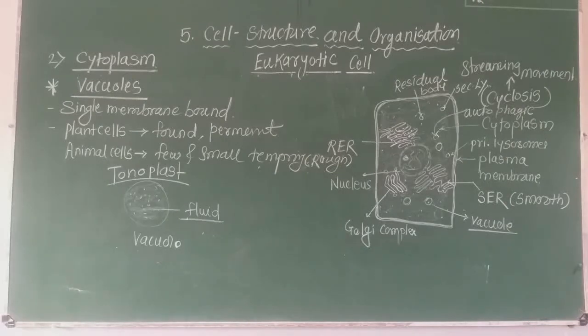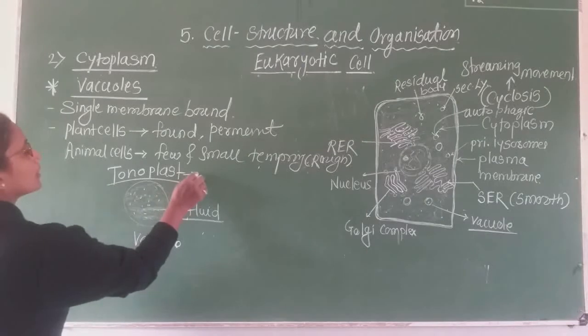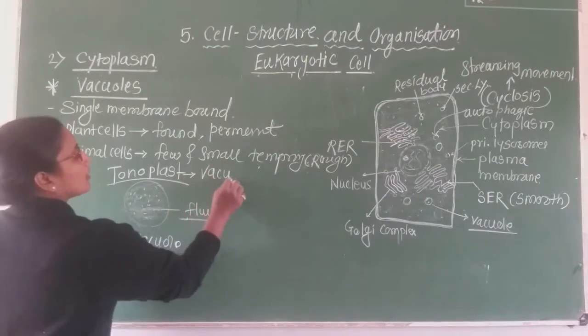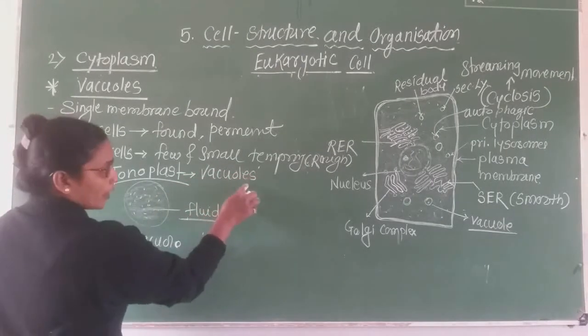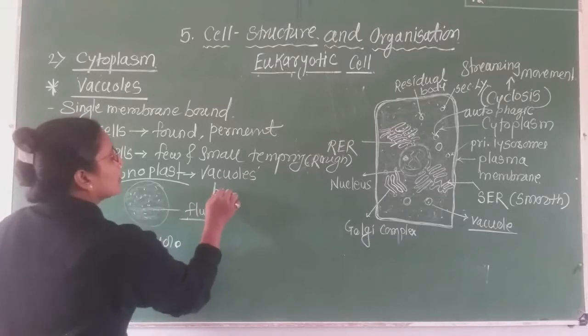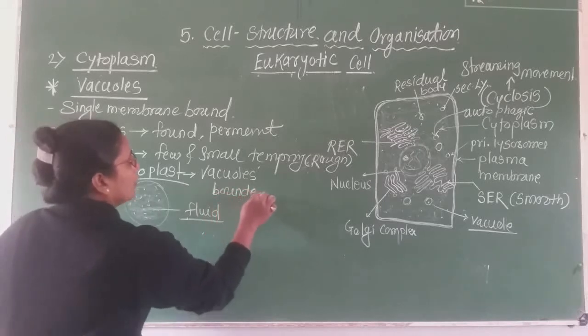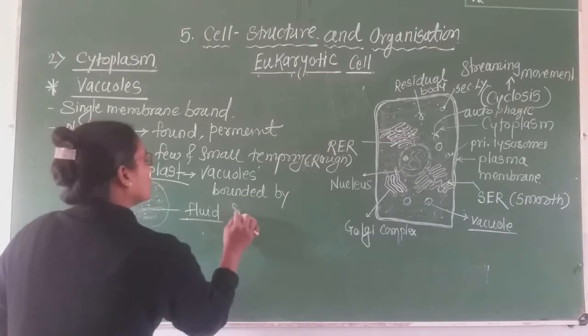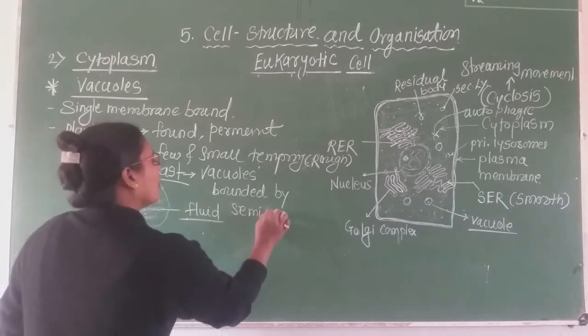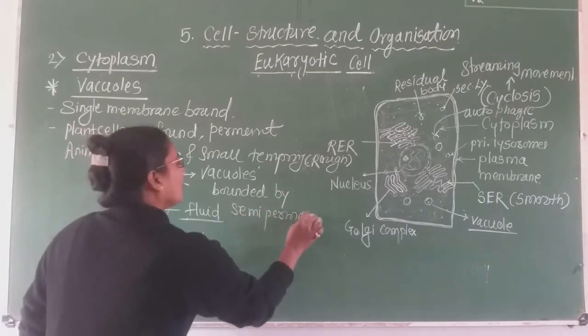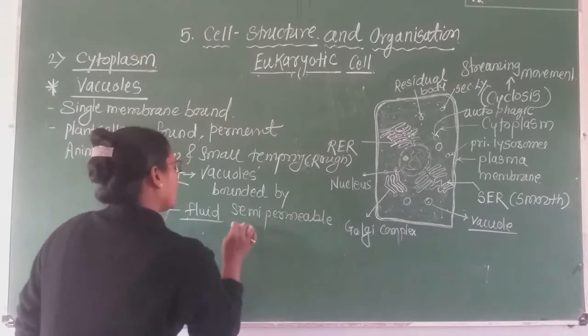What is tonoplast? Tonoplast means the vacuoles which are bounded by a semi-permeable membrane. These are vacuoles, but they are bounded by a semi-permeable membrane.